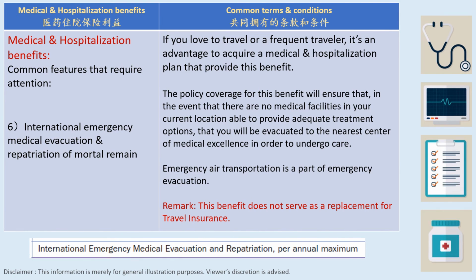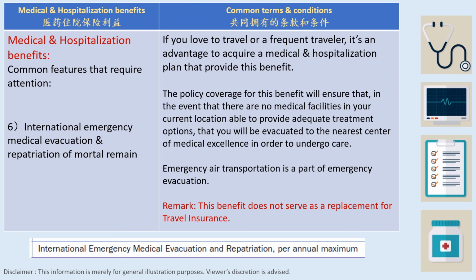Item number 6, international emergency medical evacuation and repatriation of mortal remains. If you love to travel or are a frequent traveler, it's an advantage to acquire a medical and hospitalization plan that provides this benefit.